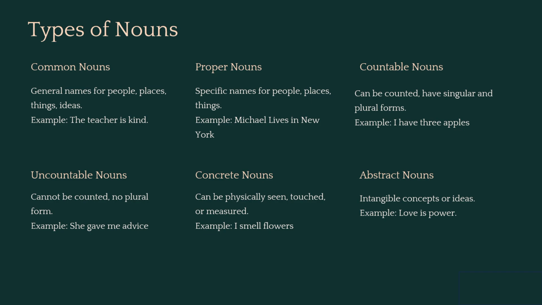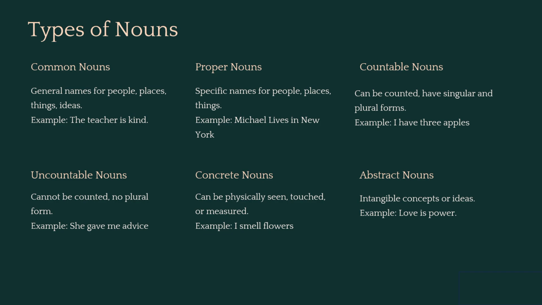Then we have countable nouns. Some nouns can be counted. This includes words like apple or car. So, for example, we can use this in a sentence and you can say, I have 3 apples. The countable noun here is apples. Pretty easy, right? Then we have uncountable nouns. Some nouns cannot be counted. This includes words like water or the word advice. For example, she gave me advice. We don't say she gave me 2 advices. And that's not how uncountable nouns work.